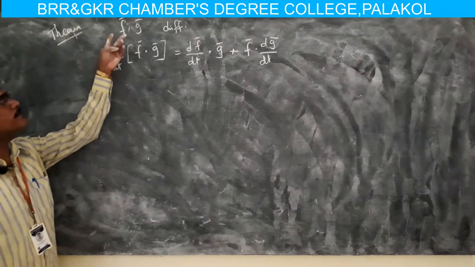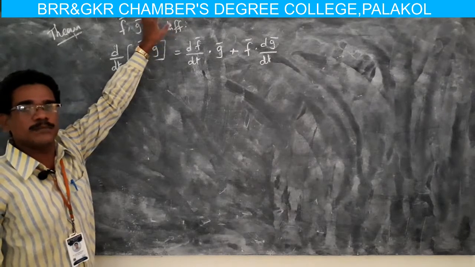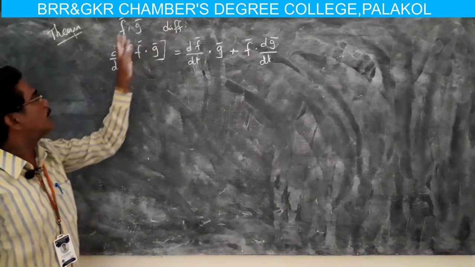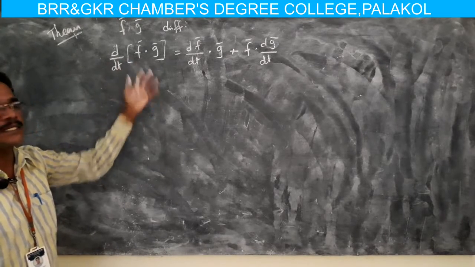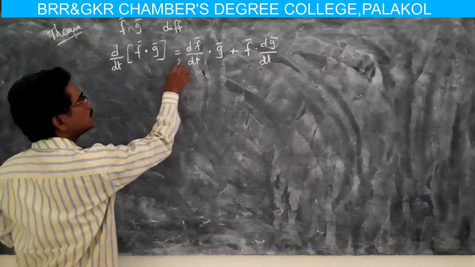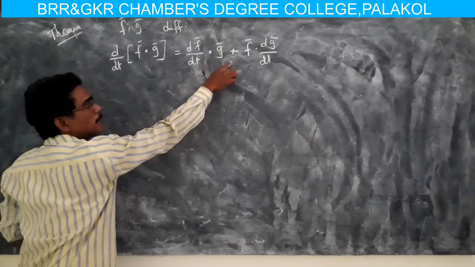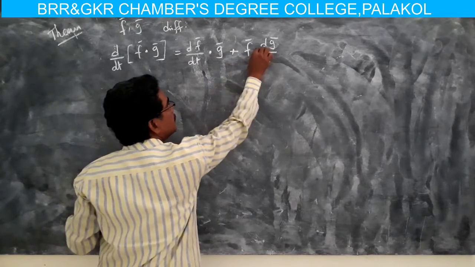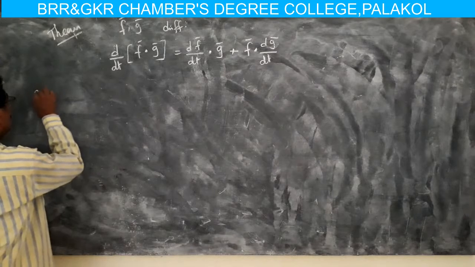Here f comma g are two differentiable vector functions at some point t, then show that d by dt of f dot g, this is read as f dot g, equals df by dt dot g plus f dot dg by dt. So now coming to the proof.